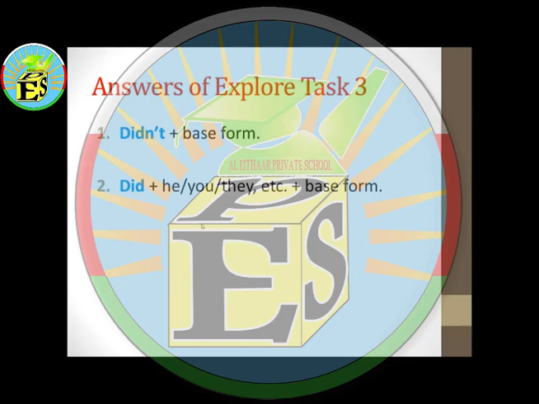The first one is didn't plus the base form, and the second one is did plus the persons, and then followed by the base form.